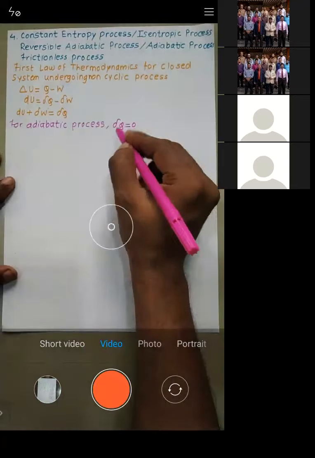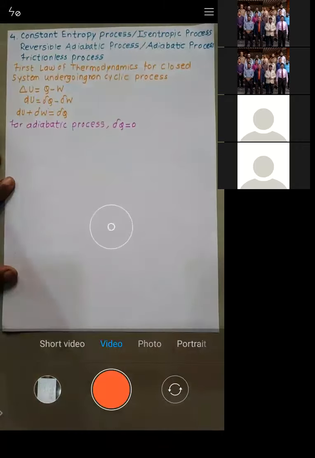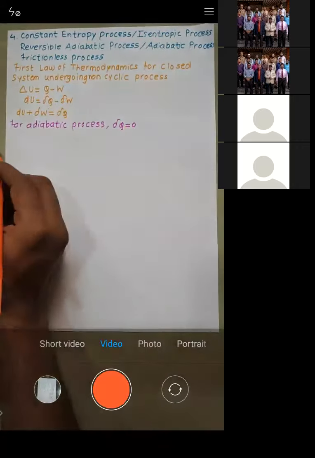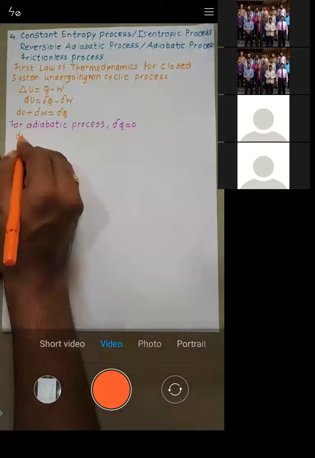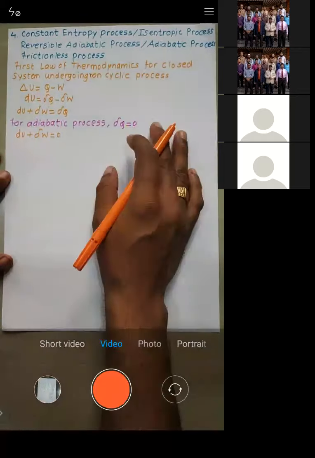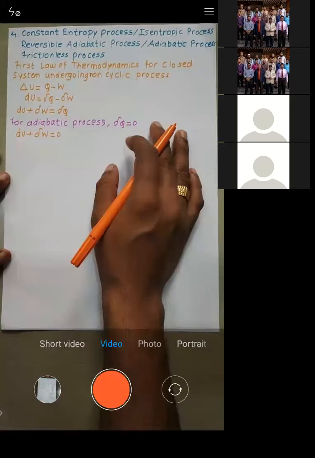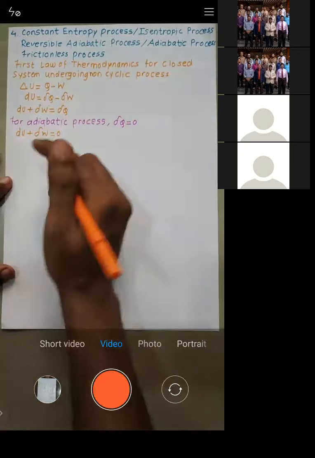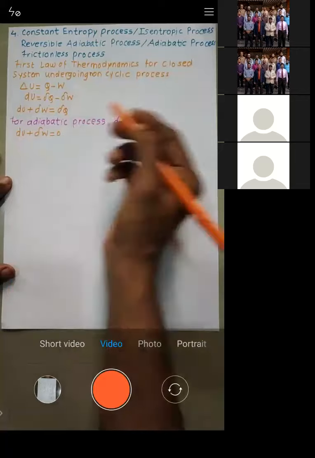So for an adiabatic process, the value of del Q is equal to 0. If you put this value here, what we'll get is dU plus del W is equal to 0. Here, this is capital U and this is capital W.